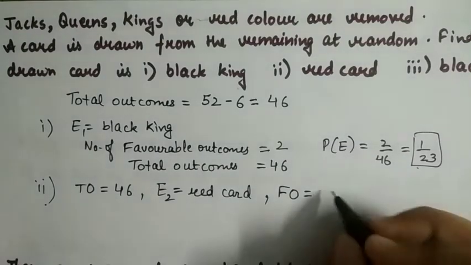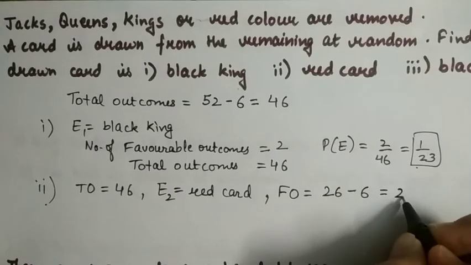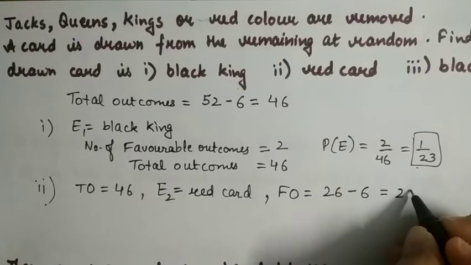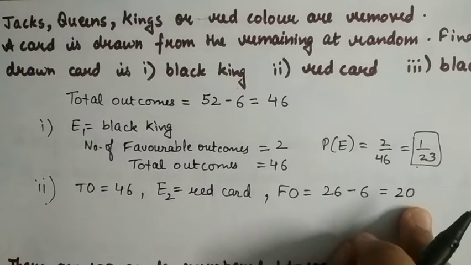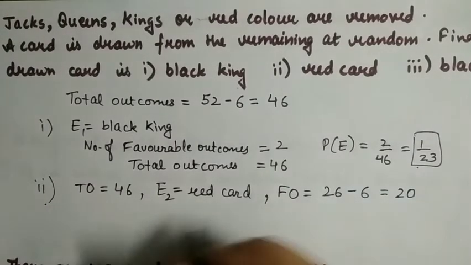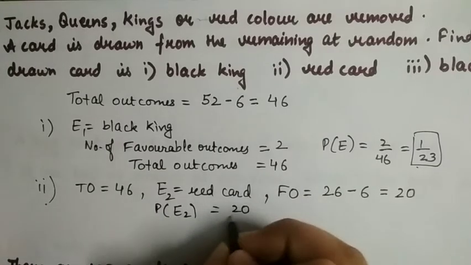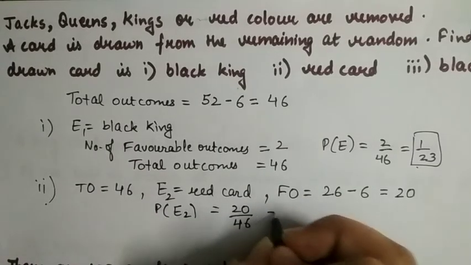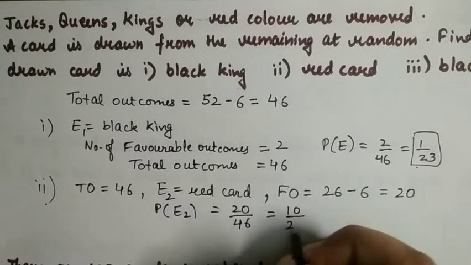So out of 26, 6 cards are removed, so the red cards remaining in the pack are 20. Our favorable outcomes will be 20, not 26. Now the probability of getting a red card will be 20 upon 46, that is 10 upon 23.